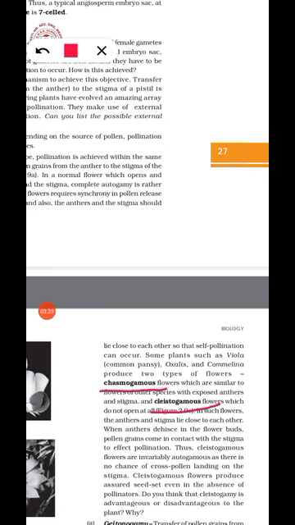They are pollinated by their own pollen grains, and there will also be an assured seed set, meaning seed formation is assured. Understood? So they don't have to depend on any other pollinating agents.